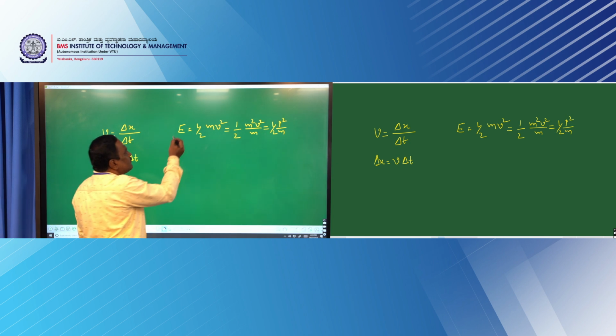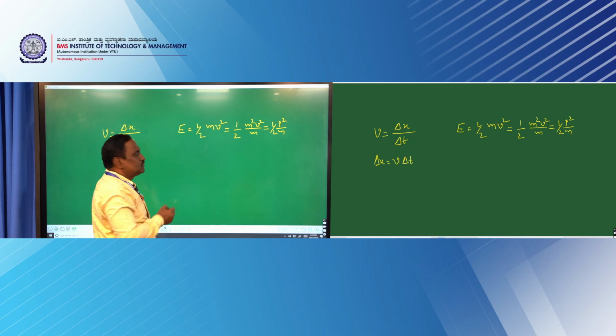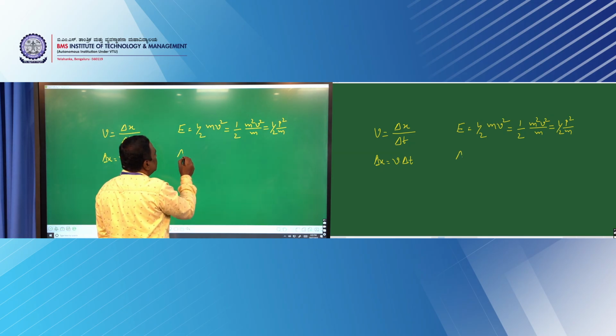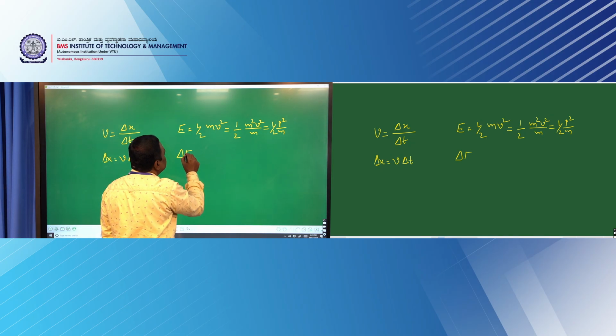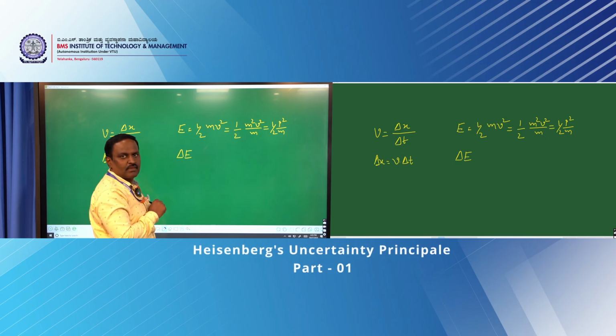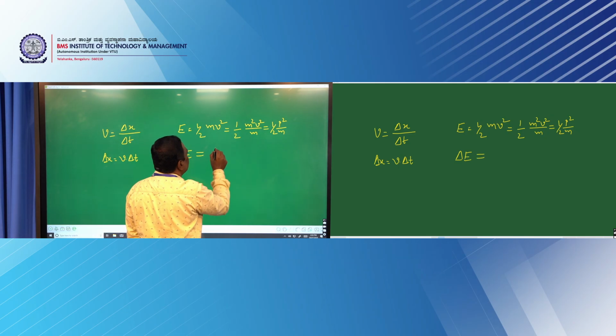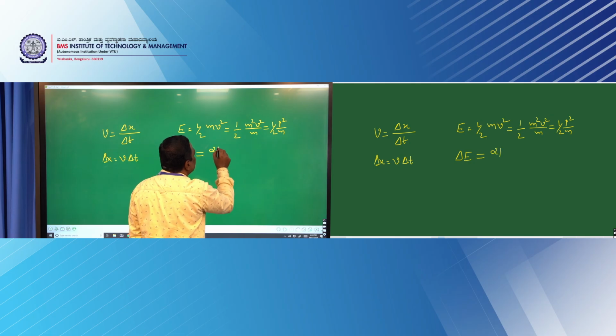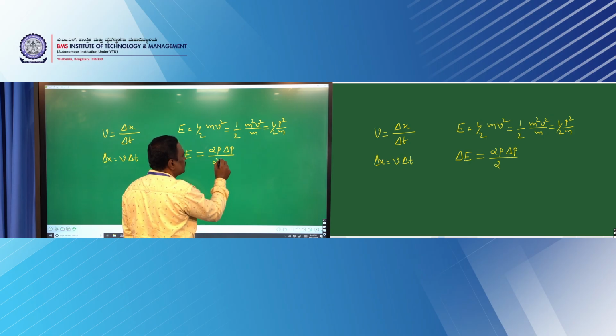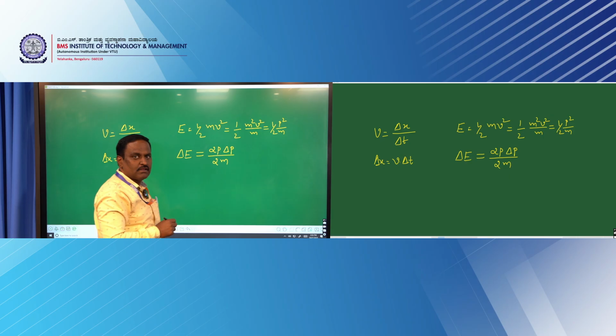Now if I differentiate this equation, the differentiation of E is delta E, the uncertainty in energy, which is equal to the differentiation of p square, that is 2p into delta p, and 2 and m are constants, so you can write them as they are.